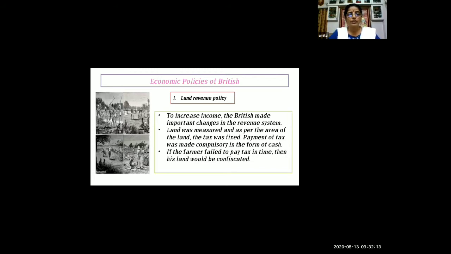Is it clear? So in the same way, to perform some administration work, to fulfill the projects, all these things the Britishers needed money. For that, they increased the types of taxes. Next, sir.